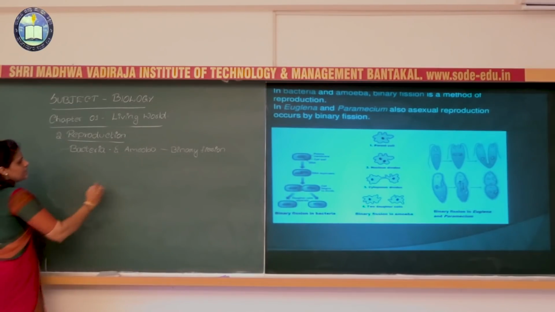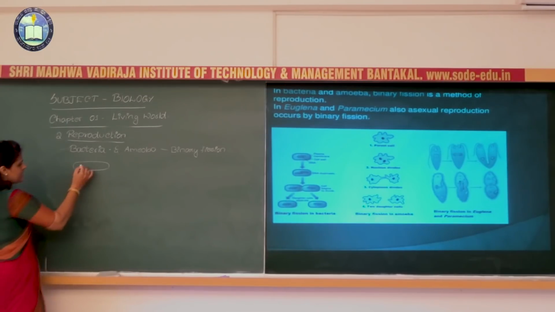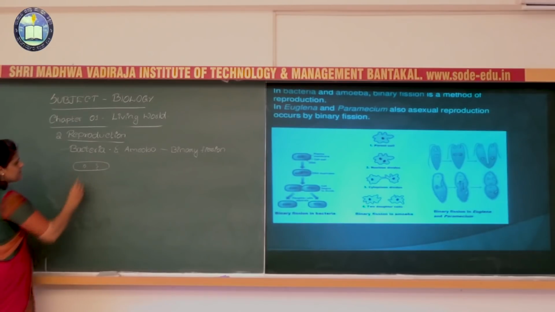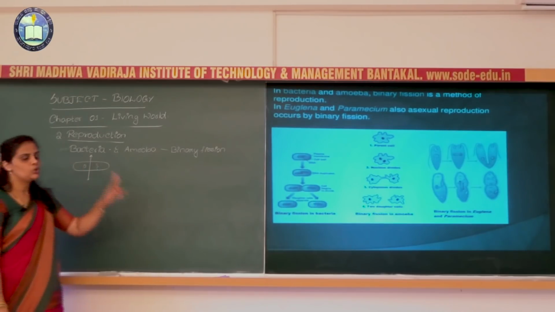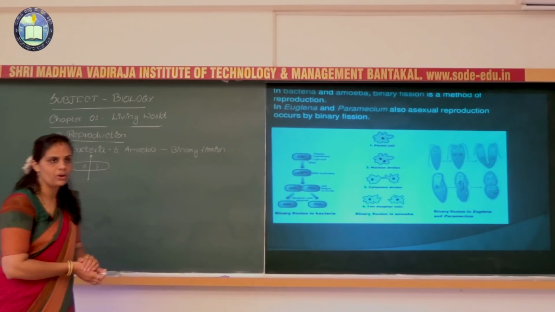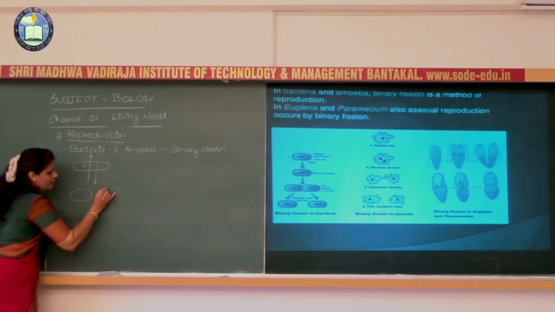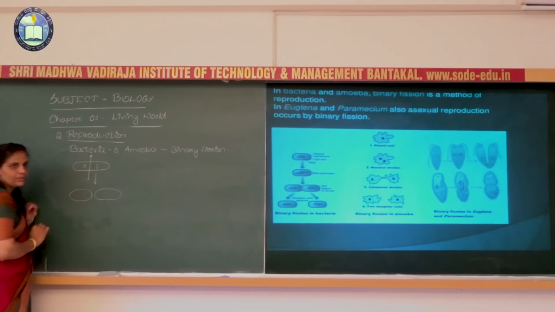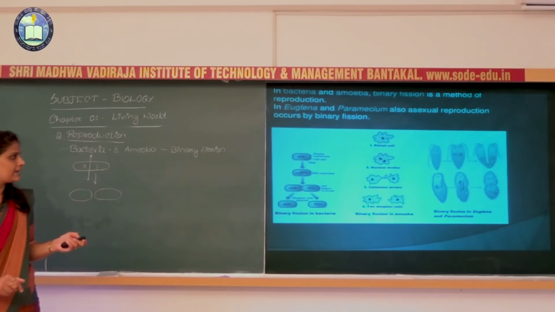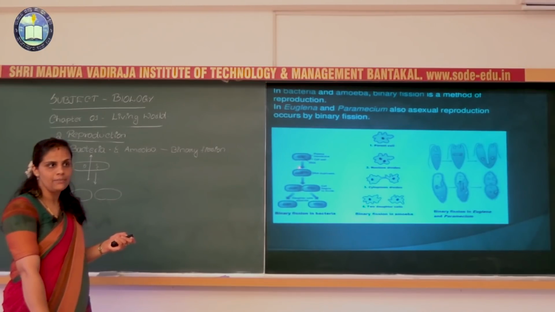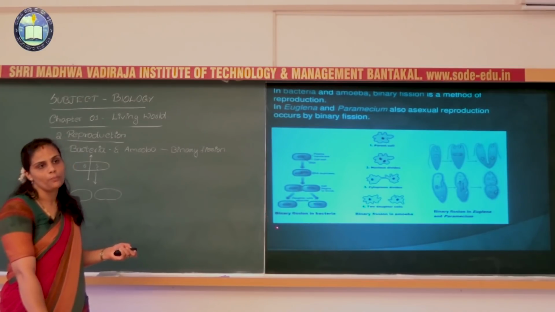Think that this is a bacterial cell, everything will be there. What happens? The bacterial cell will be divided into two. Binary, two, fission, again the division. So the single bacterial cell will be divided into two daughter cells. That is binary fission. Here you can see the diagram. The single bacterial cell undergoes binary fission. As a result, two daughter cells are obtained.